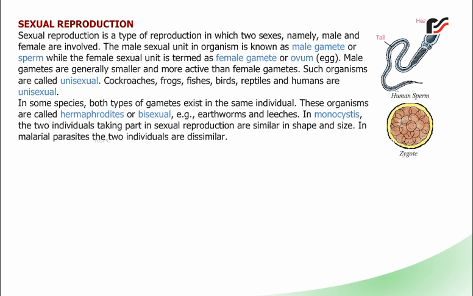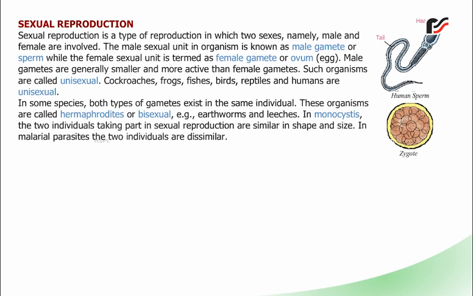Male gametes are generally smaller and more active than female gametes. Such organisms are called unisexual. Cockroaches, frogs, fishes, birds, reptiles, and humans are unisexual.